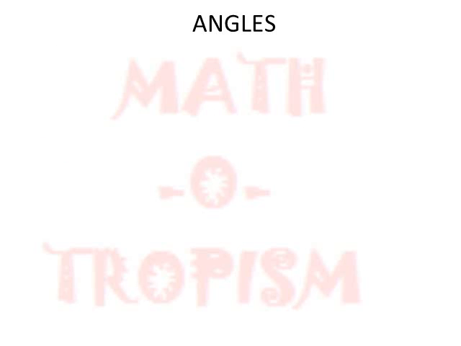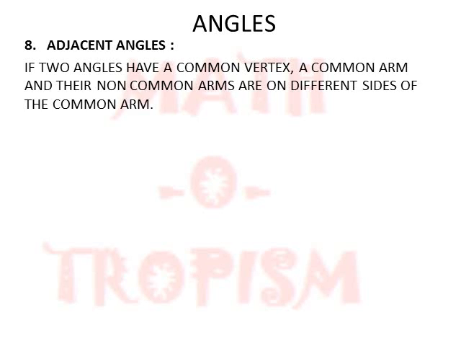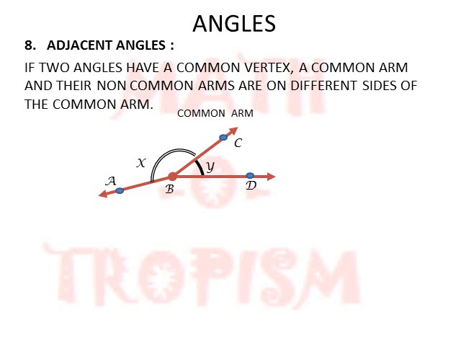Next we will be seeing about adjacent angles. These are angles which have a common arm and a common vertex. If we see the figure, BC is common to both angles ABC and CBD. Both have the common vertex B, and ray AB and ray BD are on the opposite sides of the common ray BC. These kinds of angles are hence called adjacent angles, or just to remember it easily, back-to-back angles.